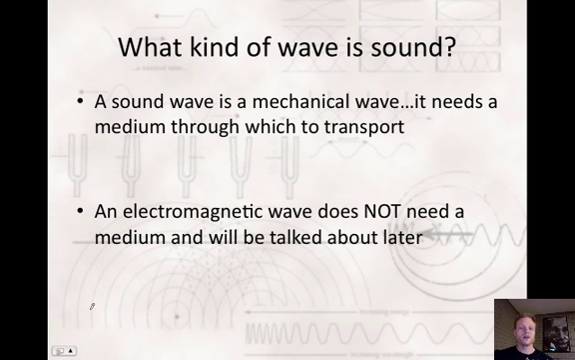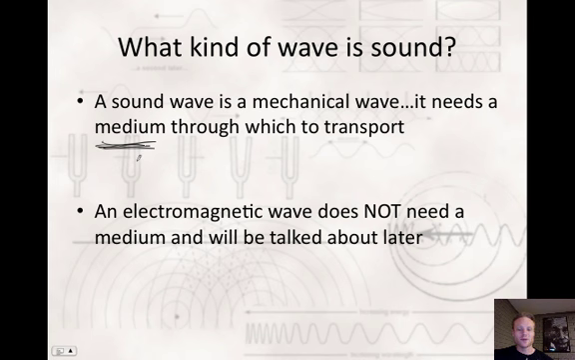So what kind of wave is sound? We've talked about two types briefly: mechanical waves and electromagnetic waves. A sound wave is a mechanical wave, and the reason is because it requires a medium through which to transport. If I took all the air out of this room right now, you'd see my mouth moving, but you'd hear nothing. It would be like being in outer space. You need a medium for sound to transport through.